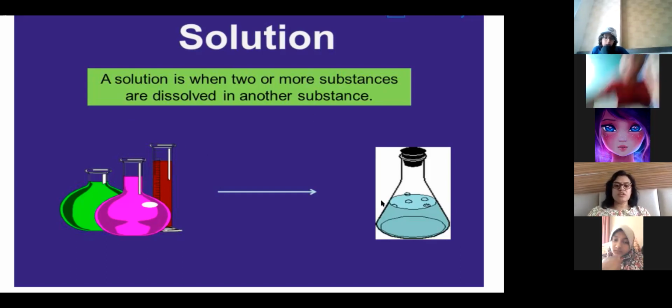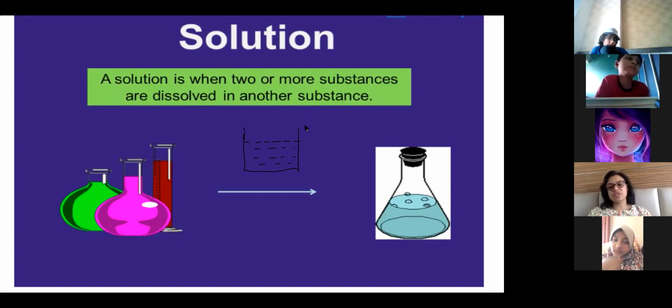Ma'am, biryani has liquid when we cook the rice, but in the end, it is solid only. Okay, yes. Suppose I have water in it, I have a liquid. Ma'am, in a solution also it is liquid, but we put the solid. So then, ma'am, lemonade is also a solution, right? Correct, lemonade is a solution.